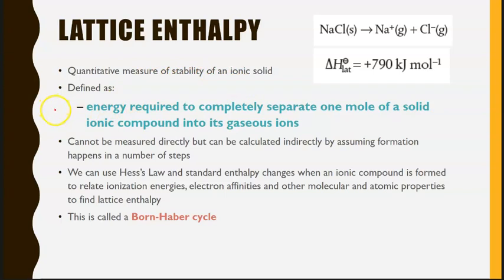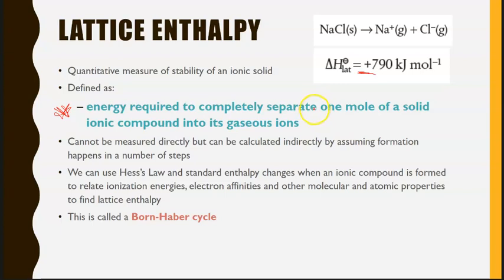The definition that we need to know and get into our notes is that it is the energy required to completely separate 1 mole of a solid ionic compound into its gaseous ions. So from this point, we are looking at how much energy it takes to separate the ions and turn them into a gas. So we're going from a very stable solid into gaseous ions. So this is going to be an endothermic process, okay? All lattice enthalpies for the IB are endothermic, okay?